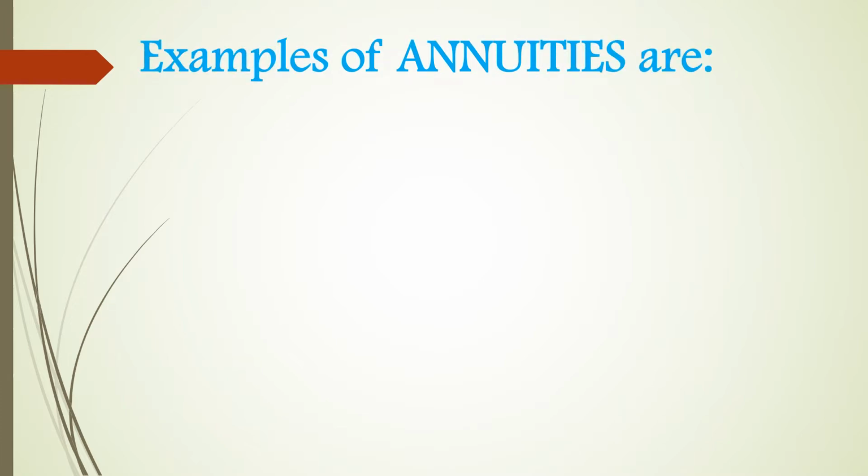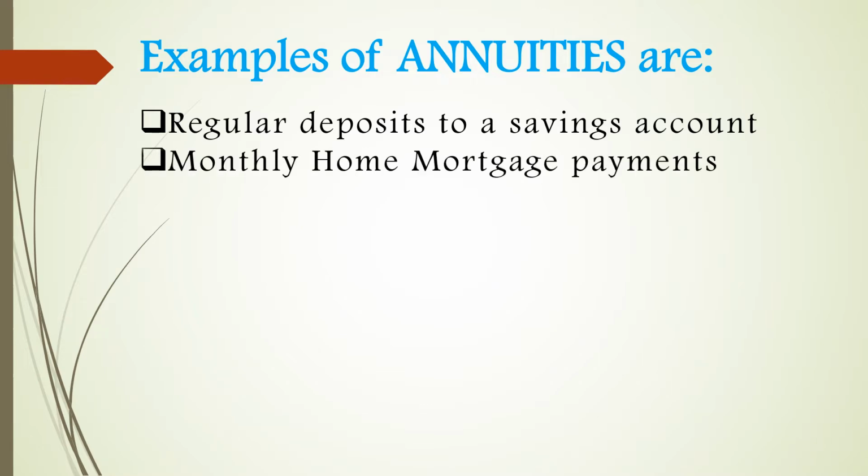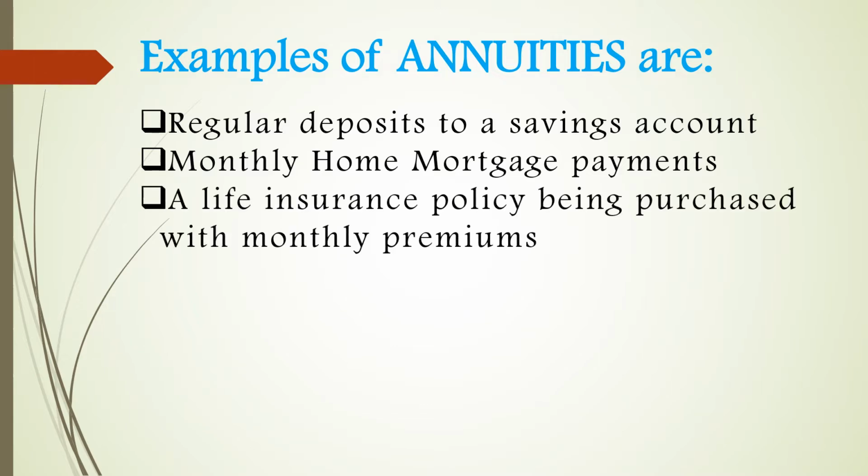Examples of annuities are regular deposits to a savings account, from the word of regularly depositing your money to your savings account. Monthly home mortgage payment, so you have a regular payment which is monthly payment. A life insurance policy being purchased with monthly premiums, from the word monthly premium, so you are making monthly payments for your life insurance policy.